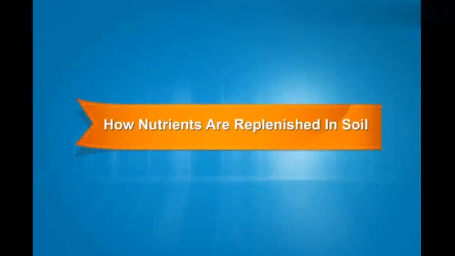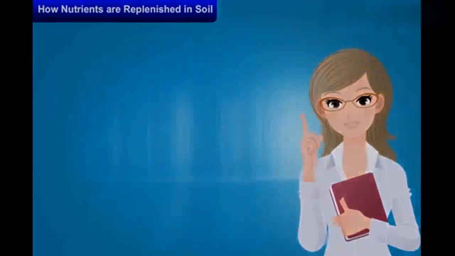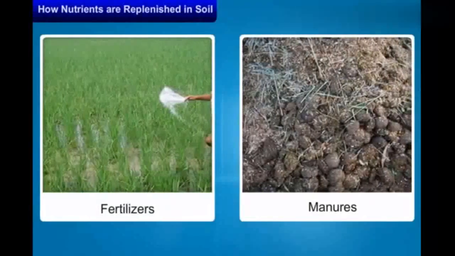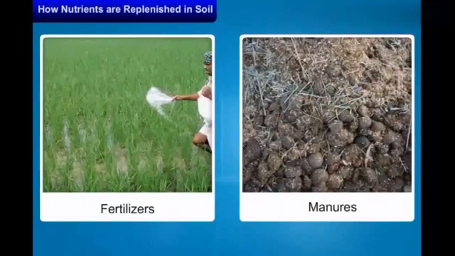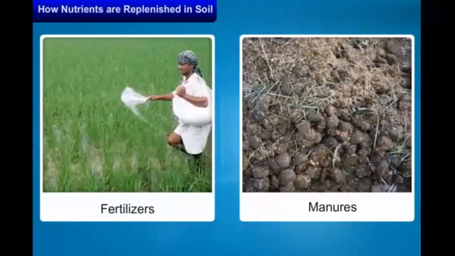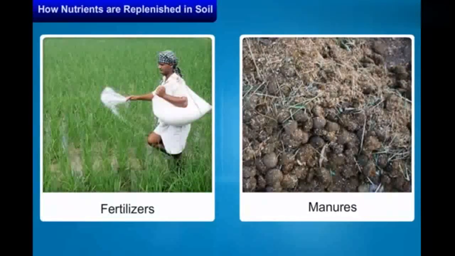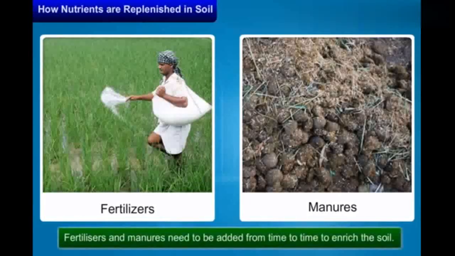How nutrients are replenished in soil. In this module, let us learn how nutrients are replenished in soil. As we already know, plants absorb mineral nutrients from the soil. Hence, their amounts in the soil keep on declining. Fertilizers and manures contain plant nutrients such as nitrogen, potassium, phosphorus, etc. Hence, fertilizers and manures need to be added from time to time to enrich the soil.